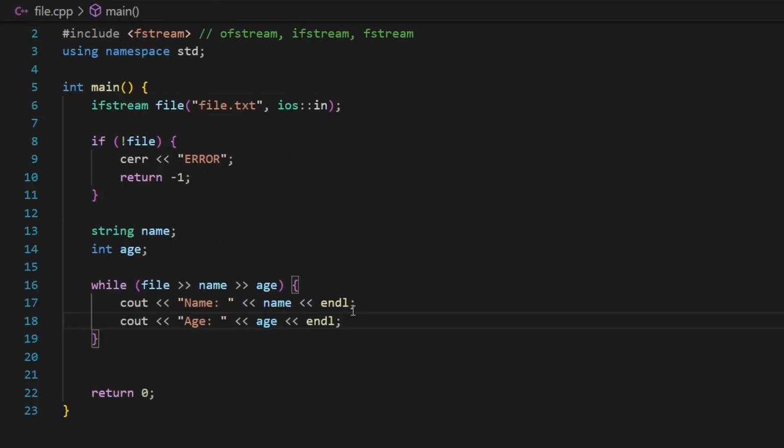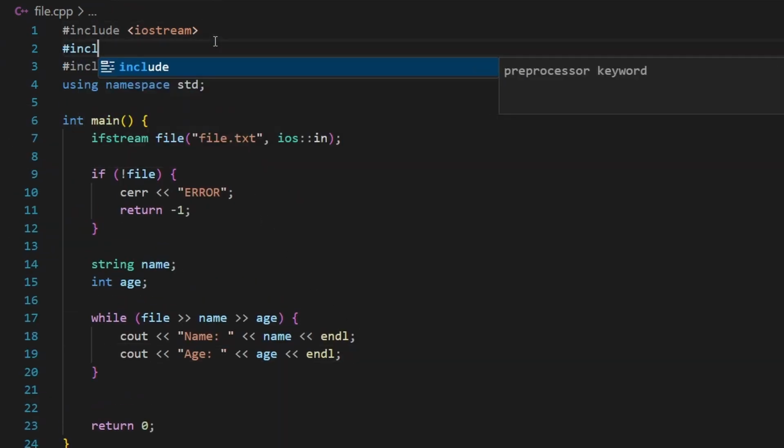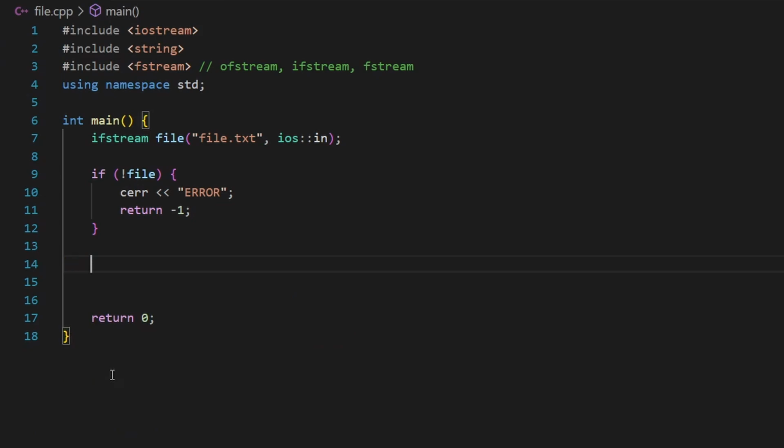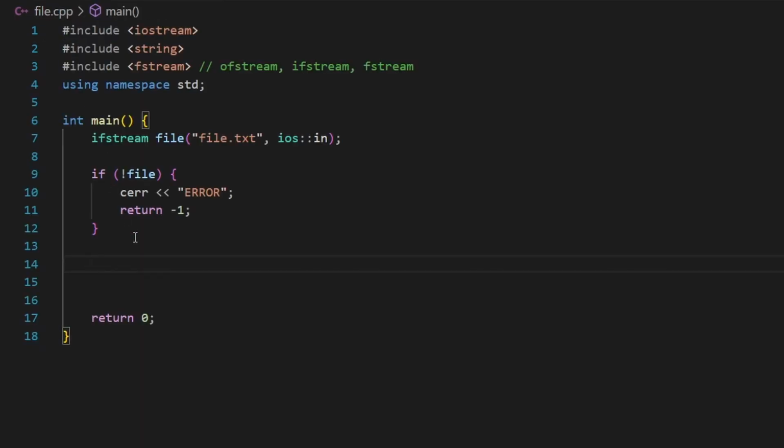Now, this is the first way. The second way is using a function called getLine. getLine is a function that belongs to the string header file, so I'm going to include string. Now, I'm going to delete all of this. And why am I going to use getLine? Well, basically, if I use the function getLine in the context of files, I'll be able to read a whole line. So let's go ahead and see it.